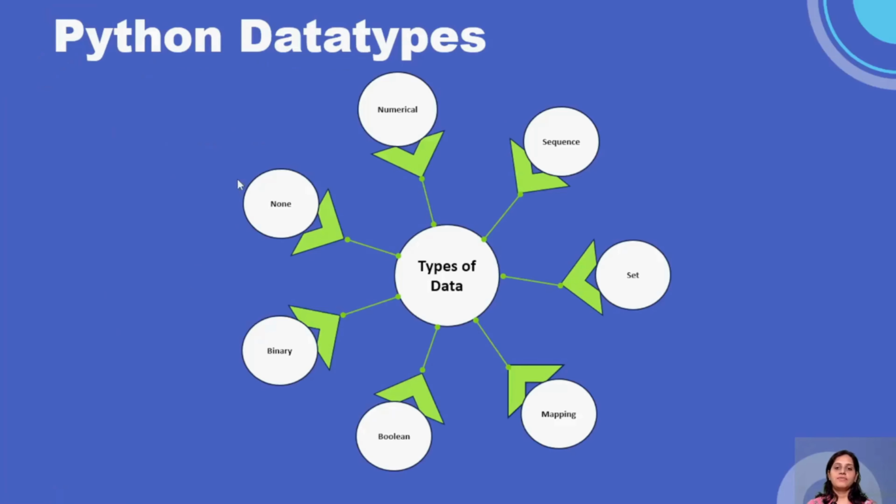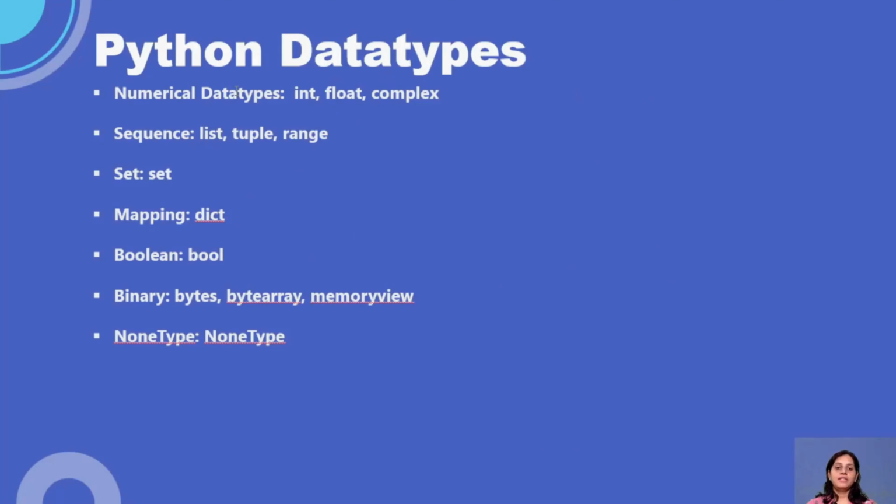So guys, here we have seen the types of data. Okay, now we will understand what data types are inside each type. If we consider the numerical data type, right, in the numerical data type we have int, float, and complex. We know, guys, when we type x equal to 5, 5 is a numerical value, and it is considered an int type. Float is anything after a decimal. If you put a dot and after that put some value, that is considered internally as a float type.